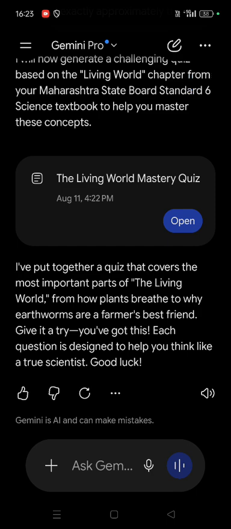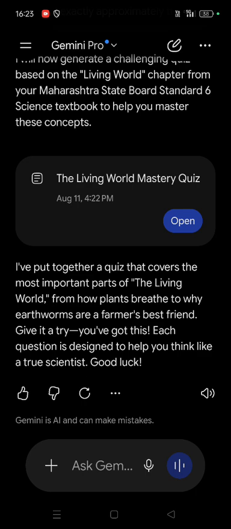Good luck! See, Gemini has done a slightly better job, and the only concern was that some few words that Gemini used are not mentioned in the textbook, which can create confusion in the young minds, especially studying in the sixth standard state board schools.